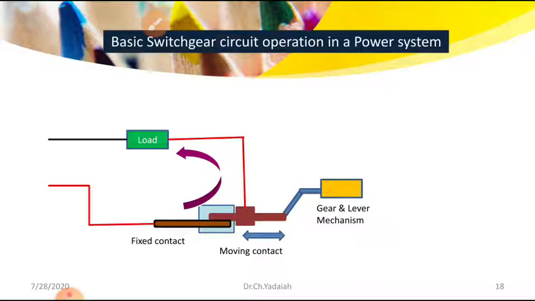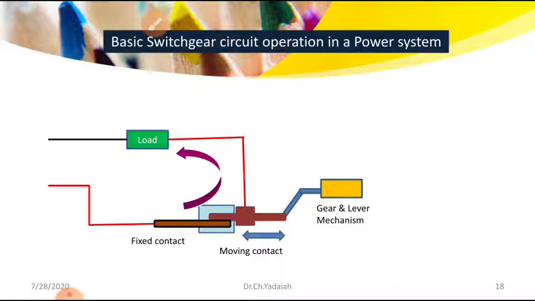Then if the fault load current increases to a higher and higher value, or a short circuit occurs at a load, how are we going to move that mechanism? That requires a sensing equipment. We are going to provide one sensing equipment. It can sense the abnormal conditions, then it will give the signal to the mechanism, and the mechanism will operate.